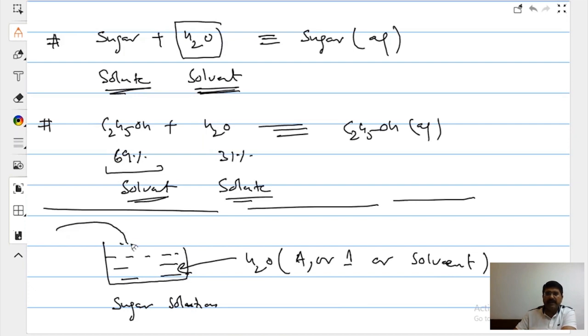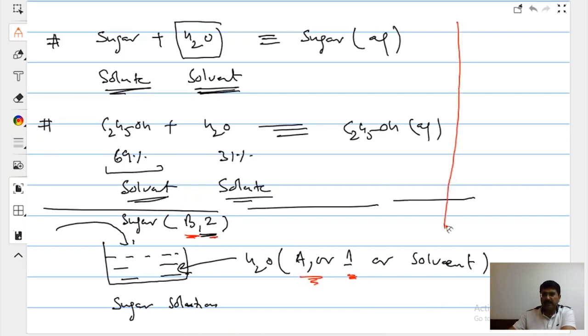And you will add sugar into that. Sugar will be termed as component B or component 2. Remember, solvent will be labeled as component 1 or component A, correct? And solute will be labeled as component B or 2.